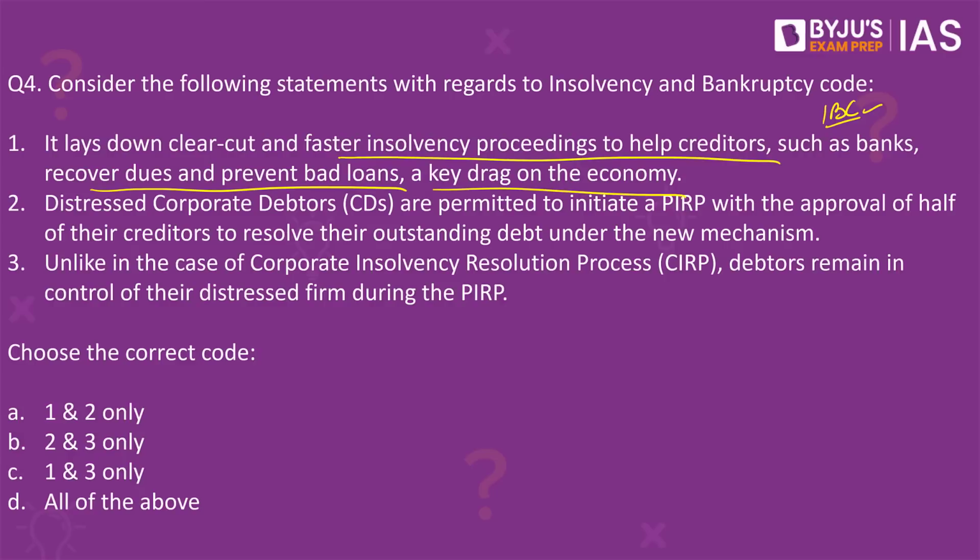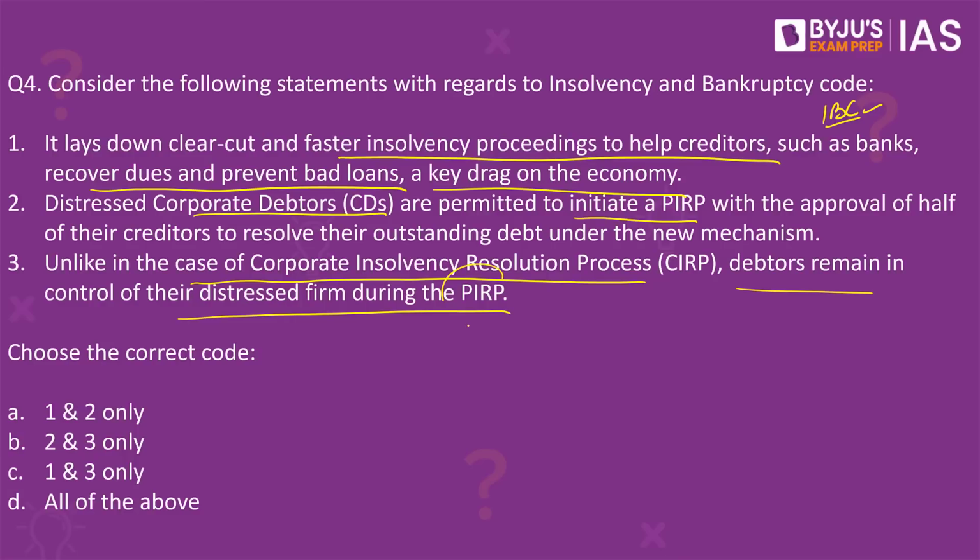Second, the distressed corporate debtors, those who are given the debt, are permitted to initiate the PIRP with the approval of half of the creditors to resolve their outstanding debt under the new mechanism. Third, unlike in the case of corporate insolvency resolution process, debtors remain in control of their distressed firm during the PIRP. Which of these given statements is or are correct?